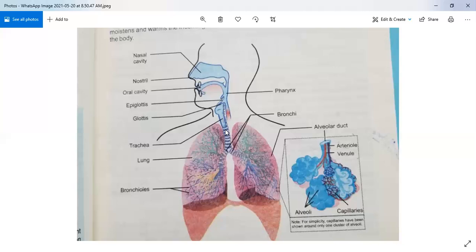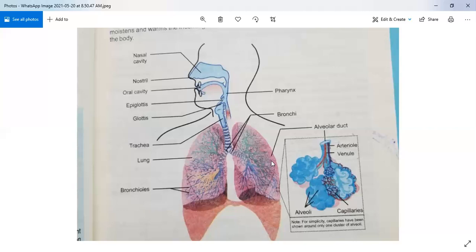When air comes into the trachea, our trachea is divided into two parts. The right part goes into the right lung, and the left part goes into the left lung. When it enters the lung, it is further divided into small tubes which are called bronchioles. You can see these are present in both lungs. At the end of the bronchioles, small air sacs are present which are called alveolar ducts or alveoli.